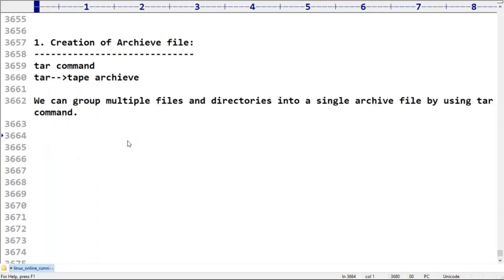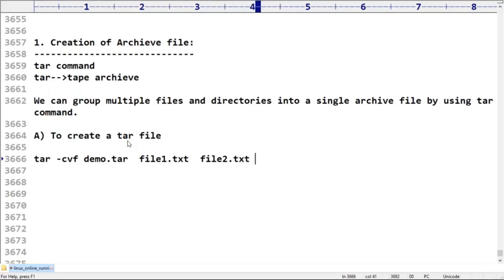So the first command is to create a tar file. I want to create a tar file. What is the command we require to use? tar -cvf. Can you please tell what the options are? Please confirm. tar cvf demo.tar, and here file1.txt, file2.txt, and file3.txt I'm taking.